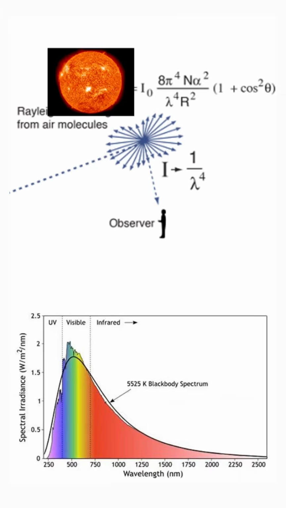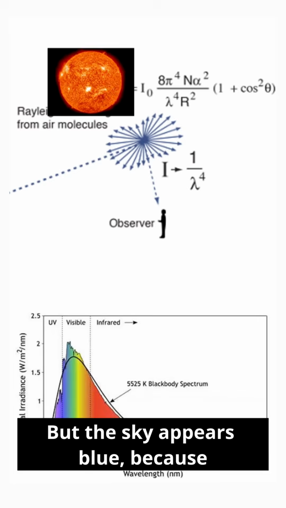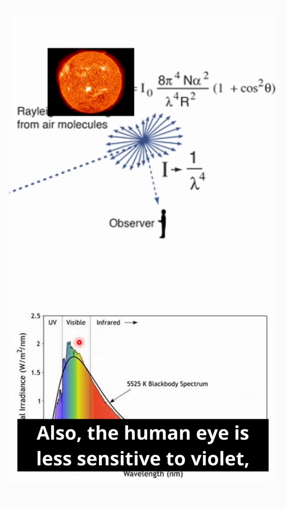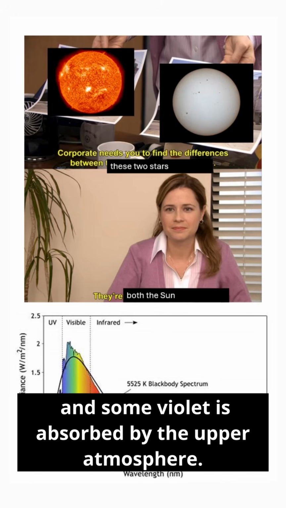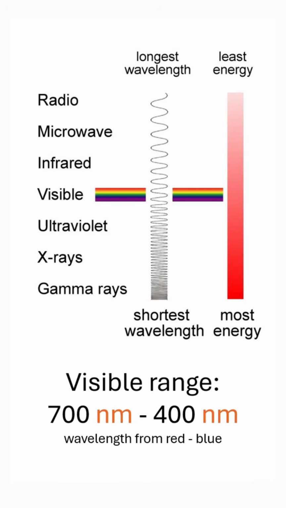The sun emits all kinds of light. In the visible range, it's actually violet that has the shortest wavelength, but the sky appears blue because the sun emits less violet. Also, the human eye is less sensitive to violet, and some violet is absorbed by the upper atmosphere. The range we're concerned with is visible light, the light we can see and interpret as color, which is about 700 to 400 nanometers.